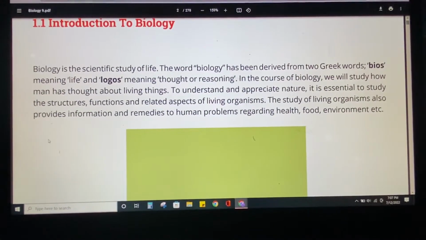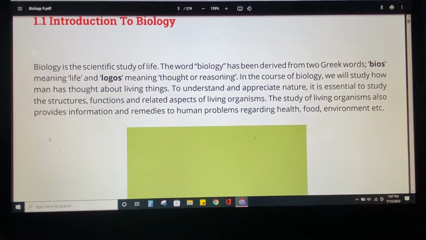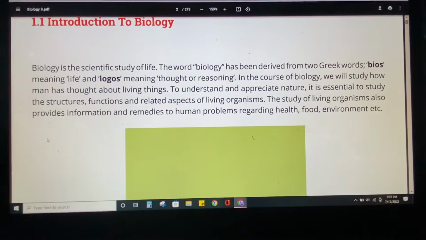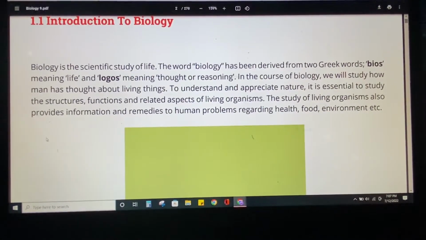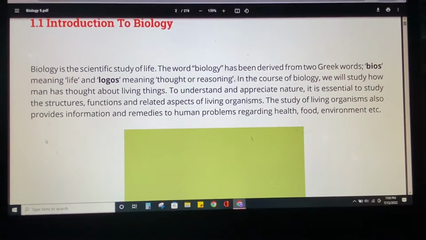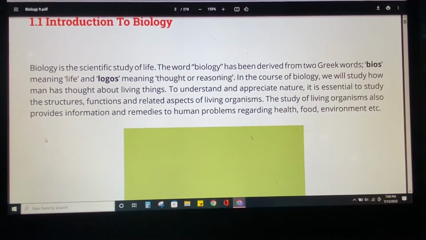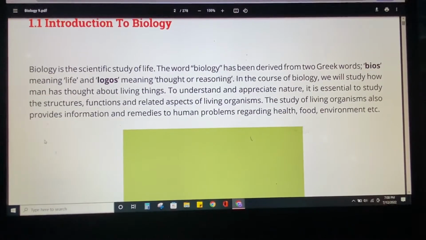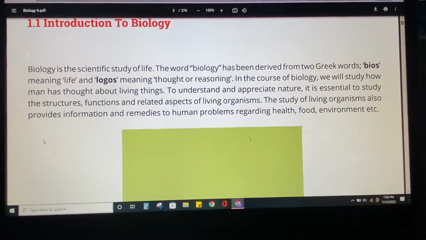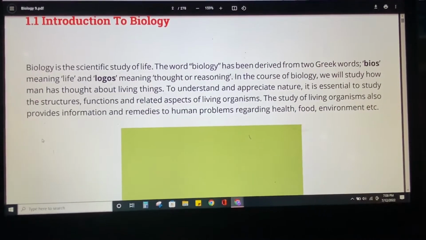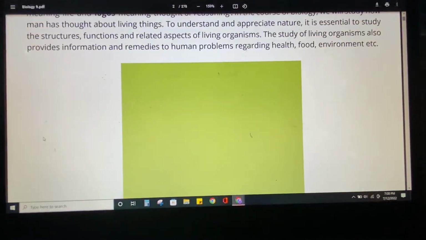The study of living organisms also provides information and remedies for human problems regarding health, food, and environment. When we study living organisms, we can also study how we can utilize them for our benefits, for our problems like health, food, and environment. We are going to study living organisms for our benefit. So it is the study of living organisms.